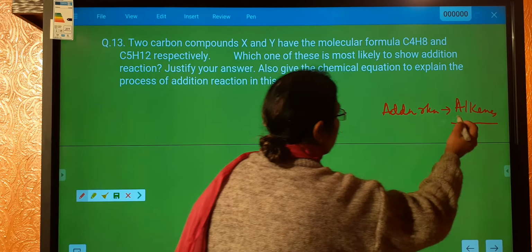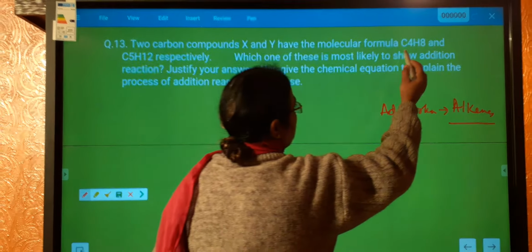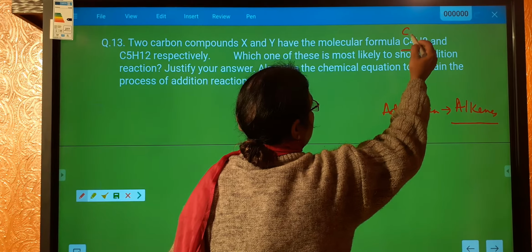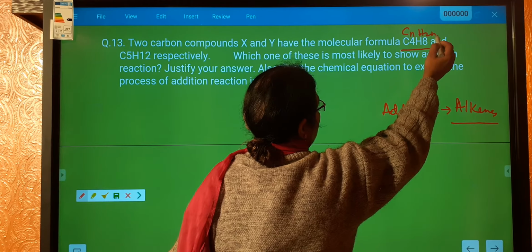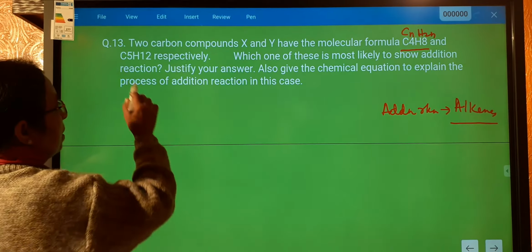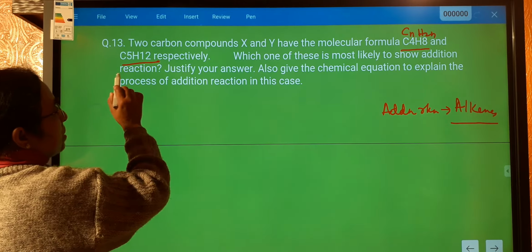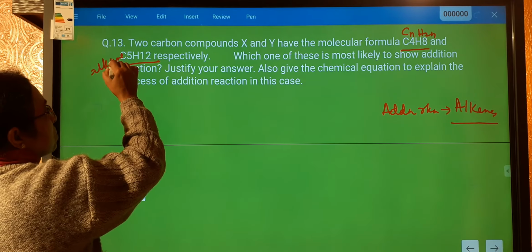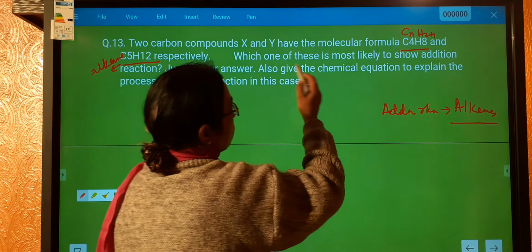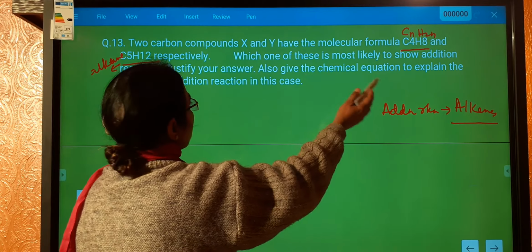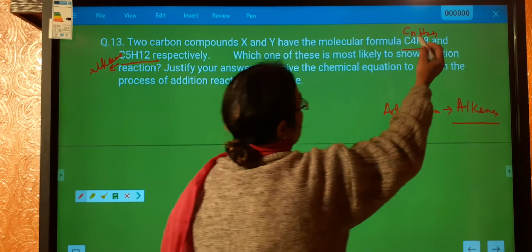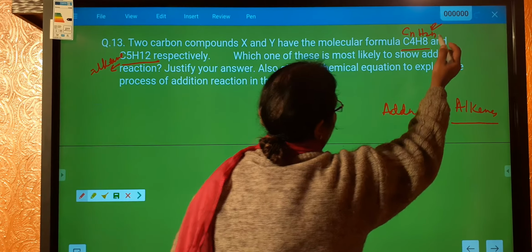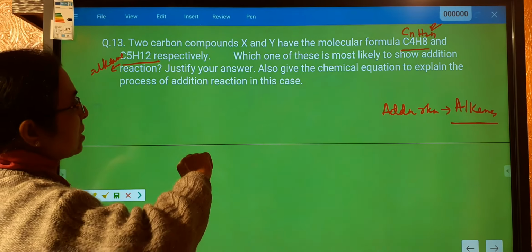Over here we have C4H8, that is CnH2n, and this is C5H12. So this is an alkane and this is not an alkene. So which one of these is most likely to show addition reaction? This one, C4H8, will show addition reaction.